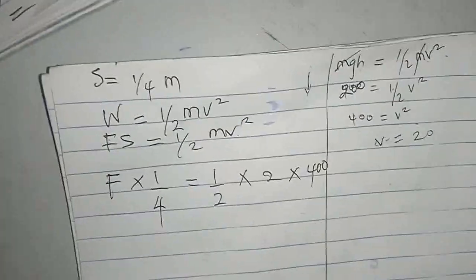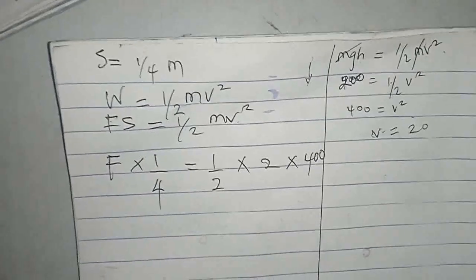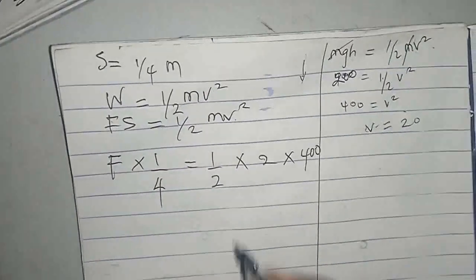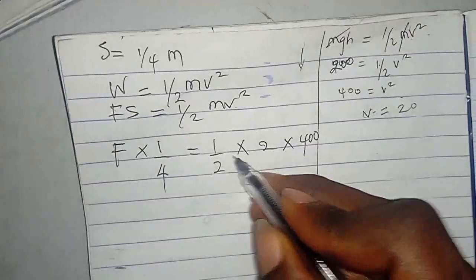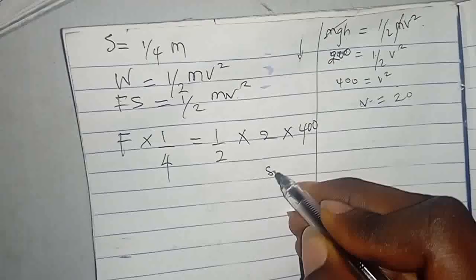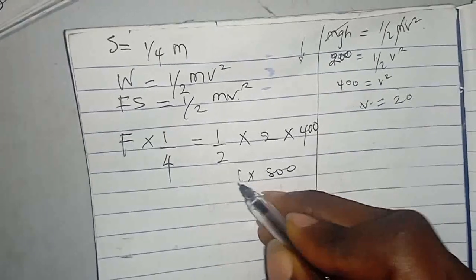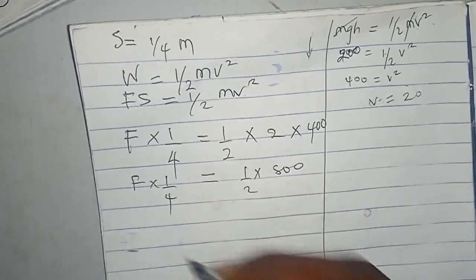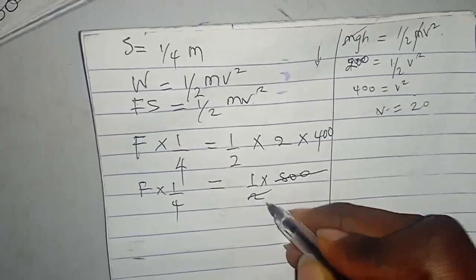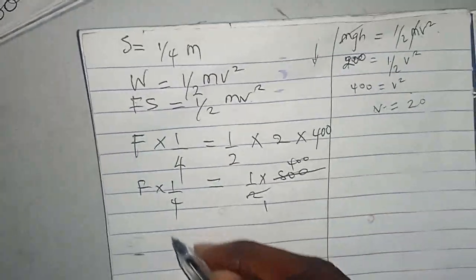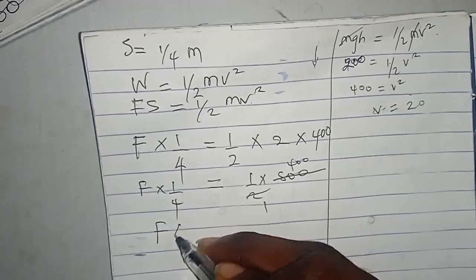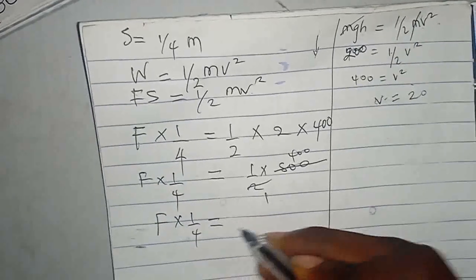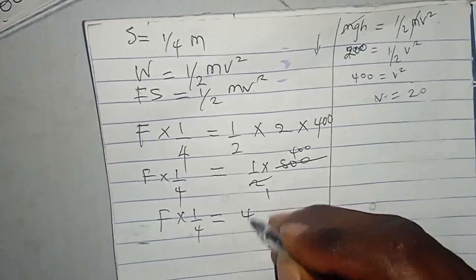So we can now solve everything so that we get 800 times 1/2 is equal to F times 1/4. This will cancel: 2 here, 1, 2 here, 400. So we have F times 1/4 is equal to 400.